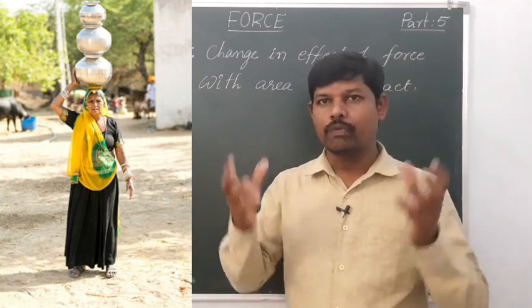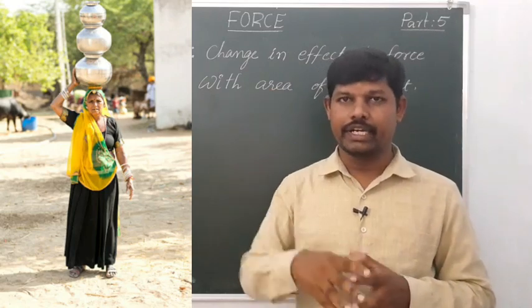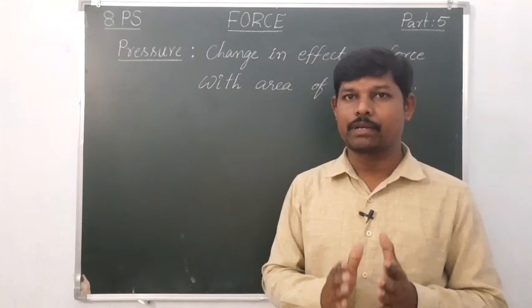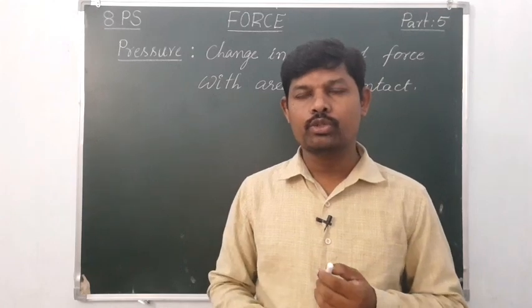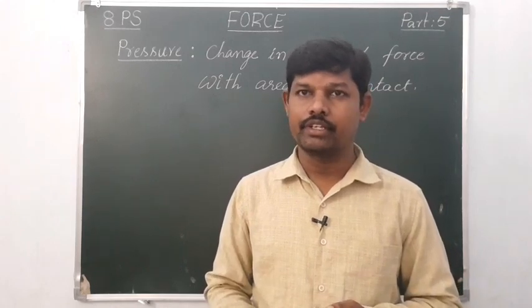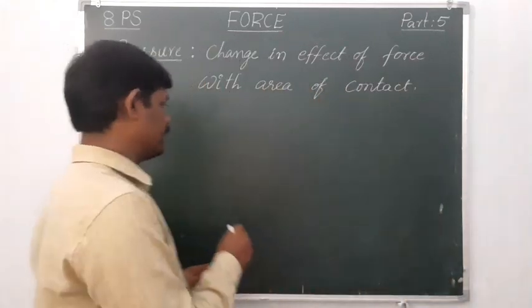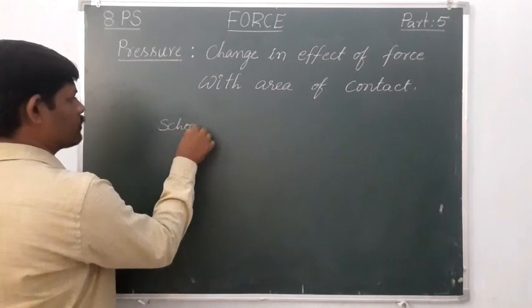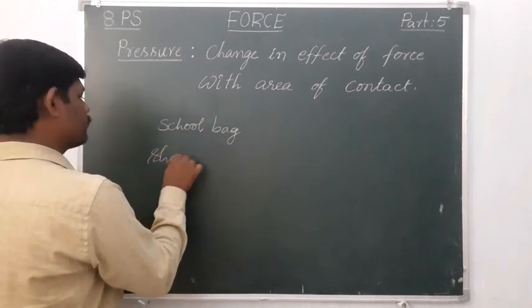They keep it on their head, keep 2-3 pots on it, and carry them easily. So why do they use these turbans? One more example. Why do school bags and shopping bags have broader straps? Broad straps for school bags. If you observe a school bag and shopping bag.